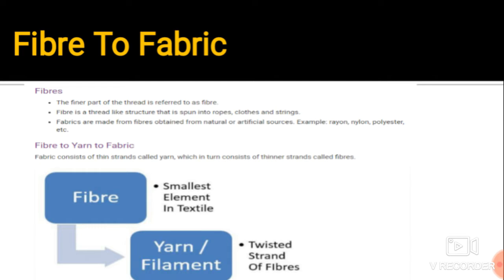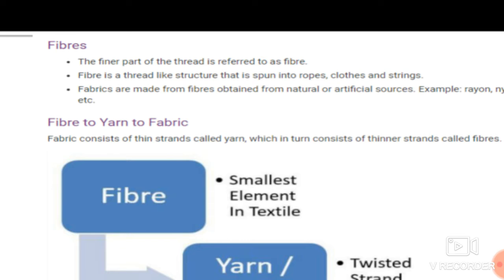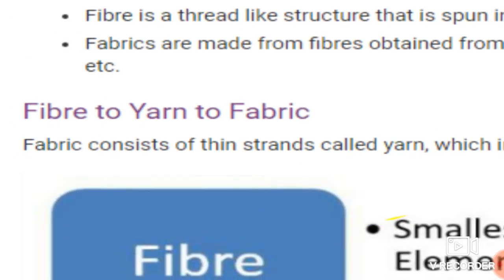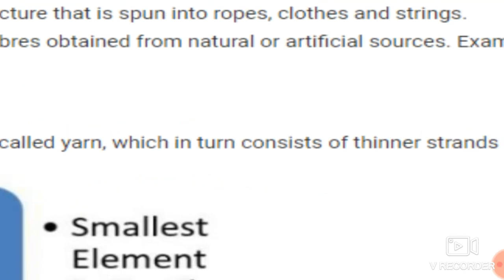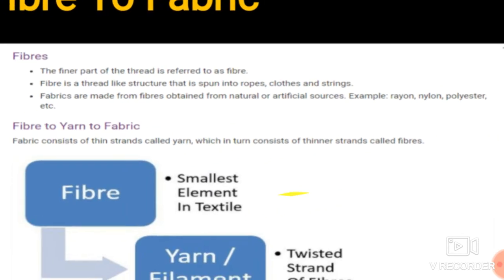So, fiber to yarn to fabric. How from a single fiber or single thread do we form the whole cloth? Okay students, see over here, fabric consists of thin strands called yarn. What do you mean by yarn? The fabric consists of thin strands called yarn, which in turn consist of thinner strands called fibers.